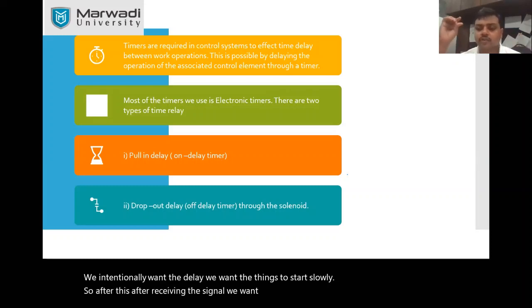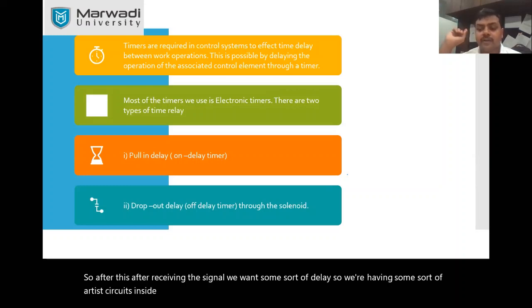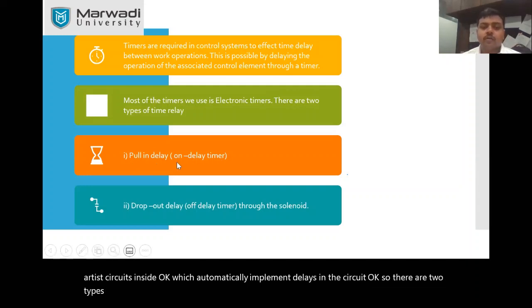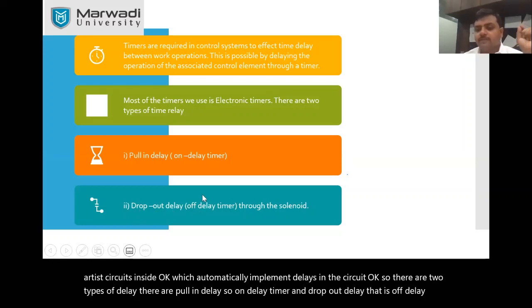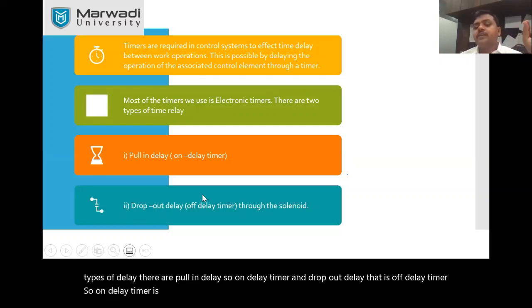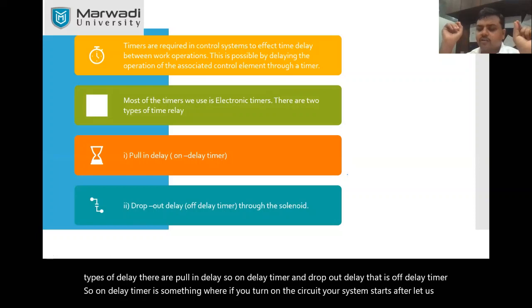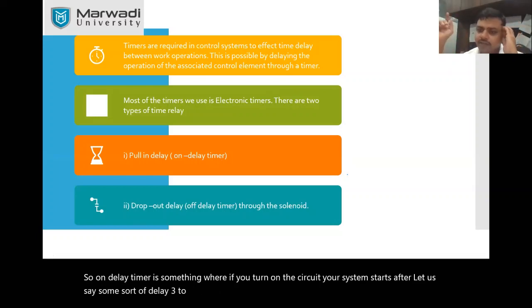So we are having some sort of RTC circuits inside, which automatically implement delays in the circuit. Okay, so there are two types of delay. There are pull-in delay, so on delay timer, and dropout delay, that is off delay timer. So on delay timer is something where if you turn on the circuit, your system starts after, let us say, some sort of delay, 3 to 4 seconds. Okay, that you can adjust.